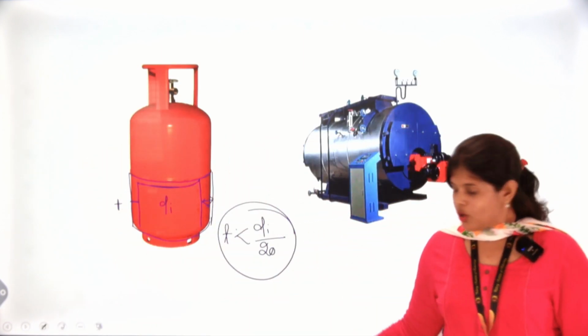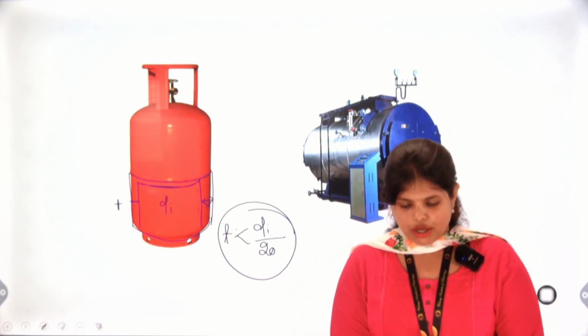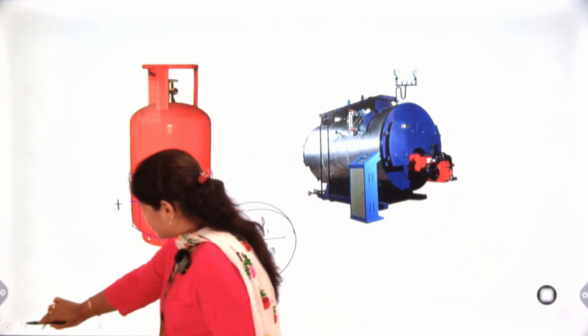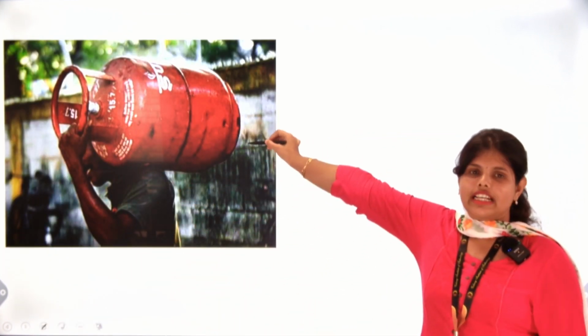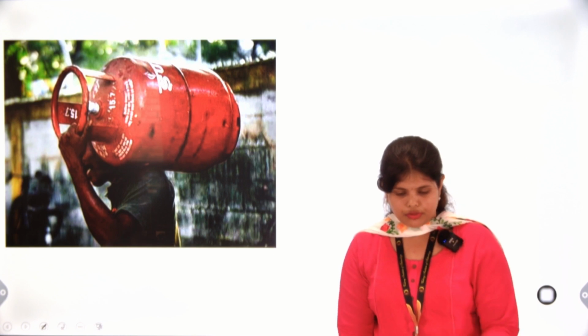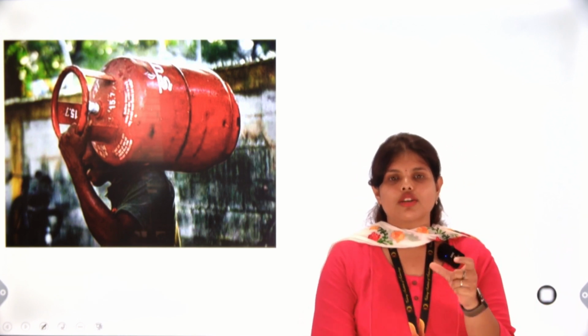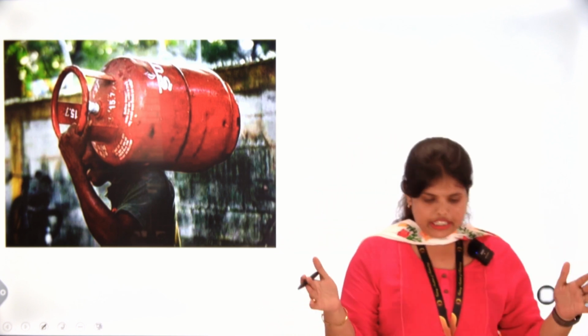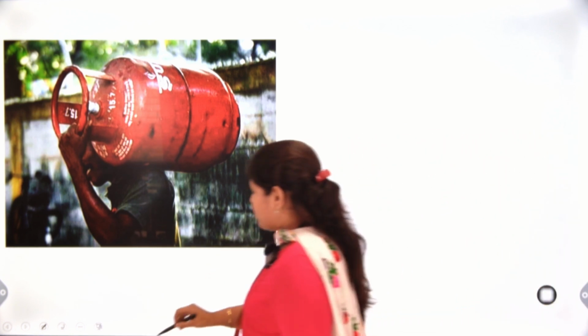Now the question arises: why do we need a thin cylinder when we can use a thick cylinder? You can see the example here: this man holds it like this. If we increase the thickness of the metal, the weight will be very large, so this man cannot lift it.